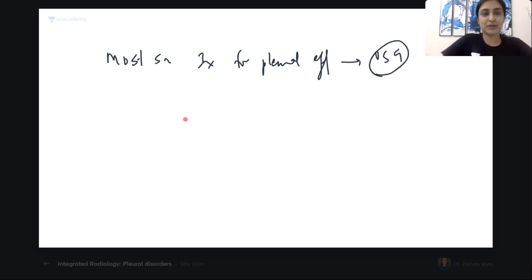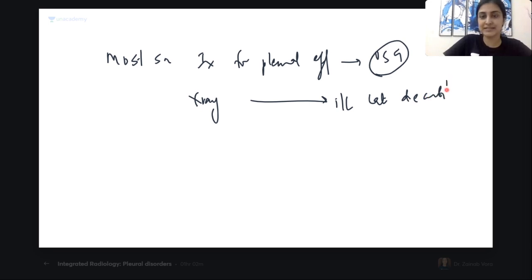Now tell me, what is the most sensitive X-ray for pleural effusion? Which is the most sensitive X-ray for pleural effusion? Very nice. So we will do ipsilateral lateral decubitus, correct? No doubts with all of these X-rays, correct?